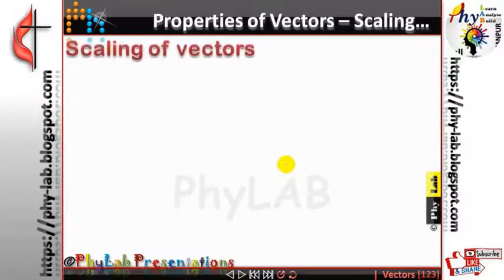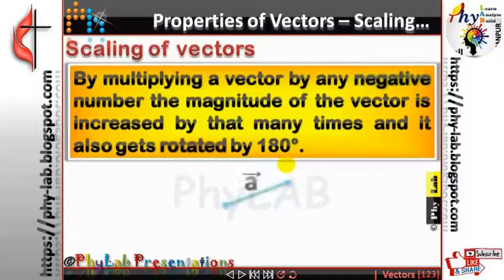Now, if you multiply a vector by a negative number, say -2, you know what happens when you multiply the vector by -1: you rotate it by 180 degrees. And since you are multiplying it by 2, we are also scaling the vector. So when you multiply a vector by -2a, you rotate the vector by 180 degrees, and you also increase the length by 2.